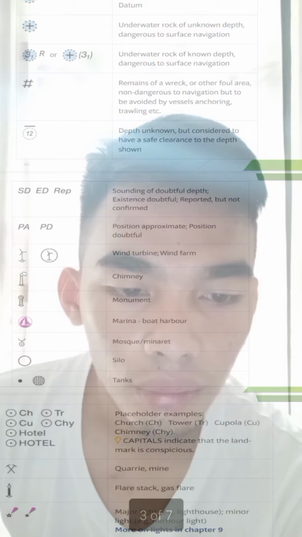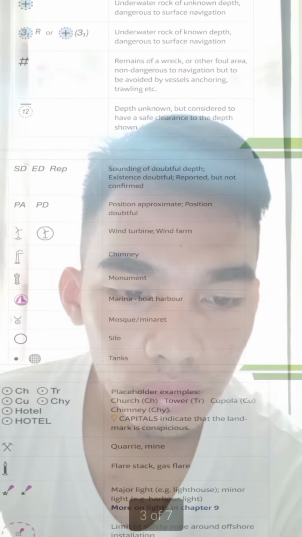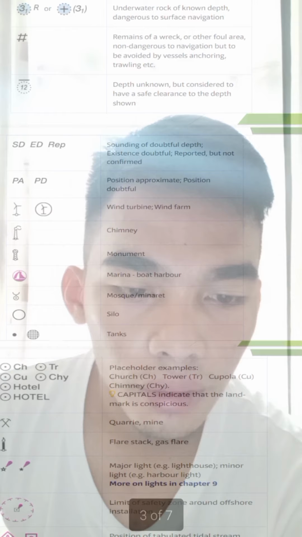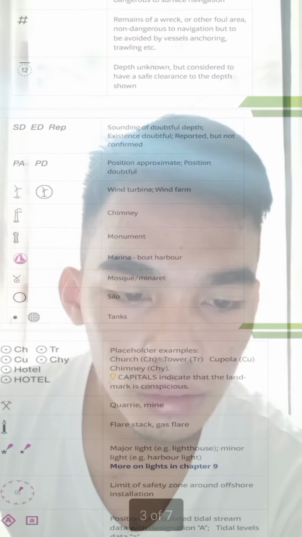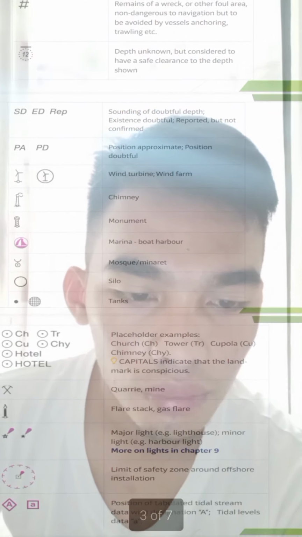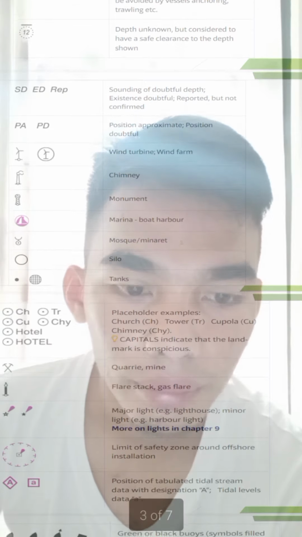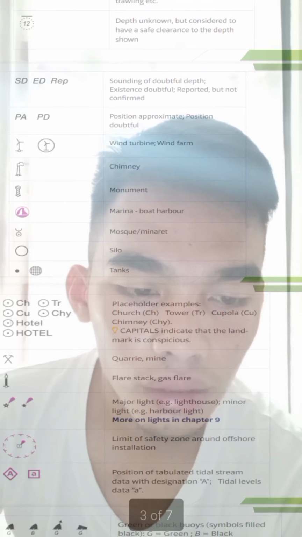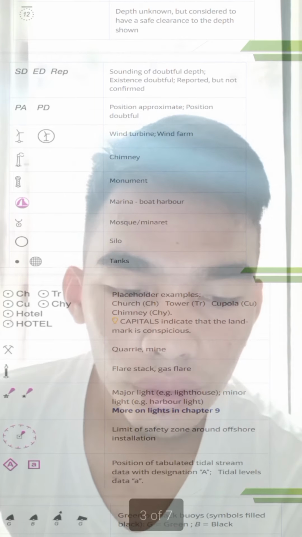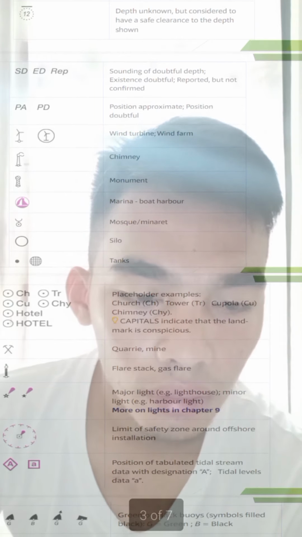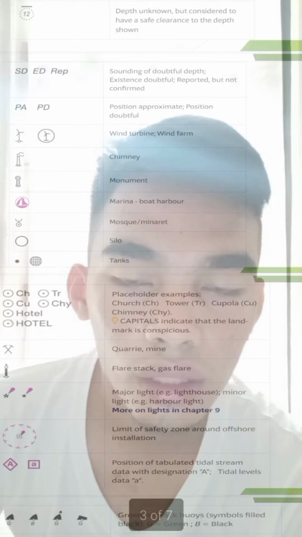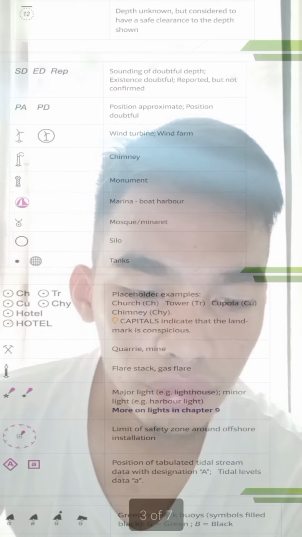Wind turbine, wind farm, chimney, monument, marina, boat harbor, mosque, minaret, tanks. Examples of landmarks: church, tower, cupola, chimney. Capitals indicate that the landmark is conspicuous. Quarry, mine. Flare stack, gas flare. Major light, minor light. More on lights in chapter 9.